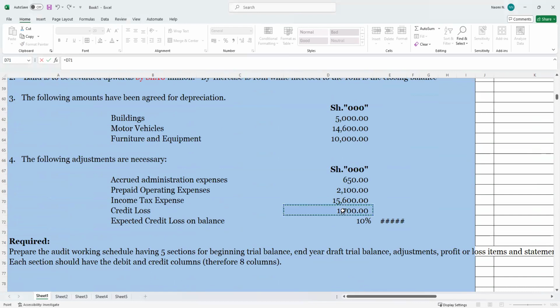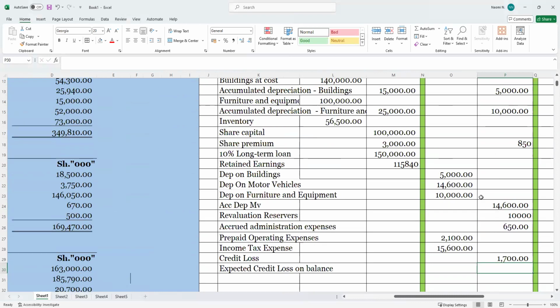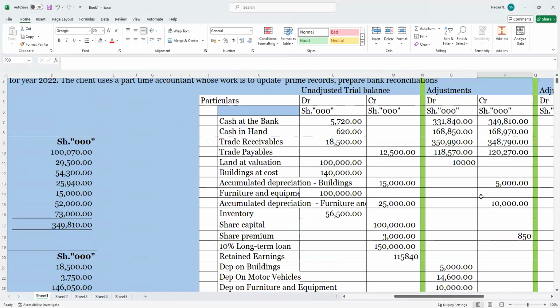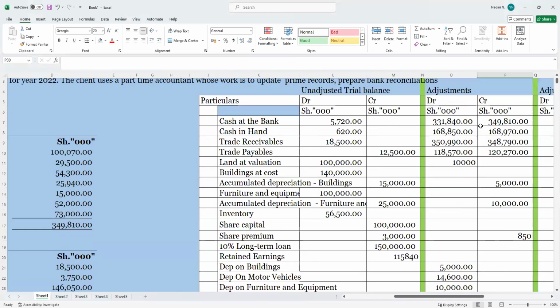So remember, credit loss, it will also affect our trade receivable. I hope that is clear. It will affect our trade receivable, so we need to do some adjustments on our trade receivable with the same amount of 17.